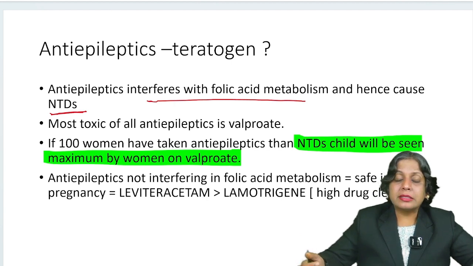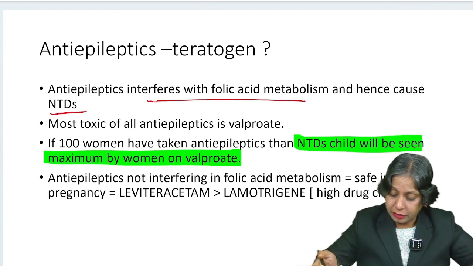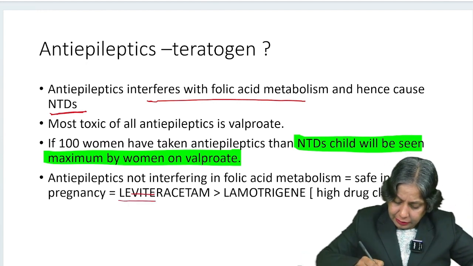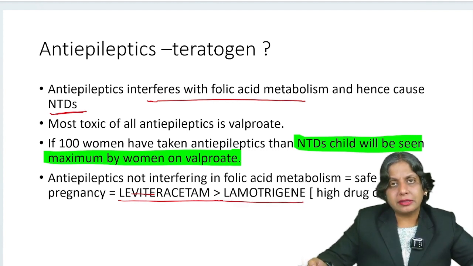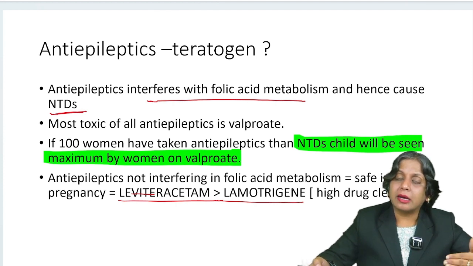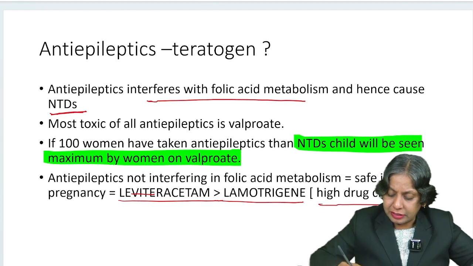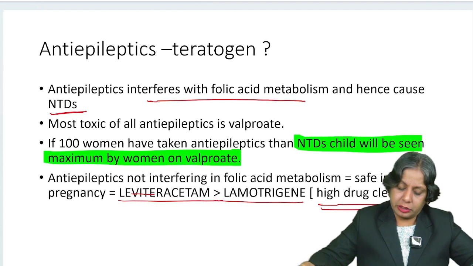Is there any anti-epileptic which we can give to a patient of epilepsy in pregnancy? Yes. Is there any anti-epileptic which does not interfere with folic acid metabolism? Yes, rather than one, there are two: levetiracetam and lamotrigine. Out of these, levetiracetam is preferred over lamotrigine, because lamotrigine has a high drug clearance and it also causes Stevens-Johnson syndrome.